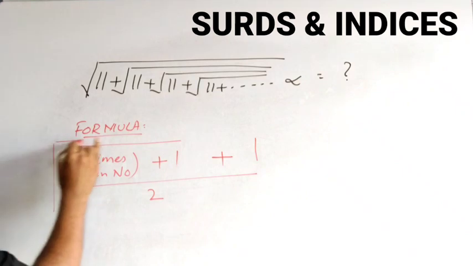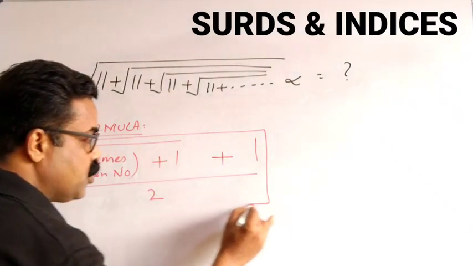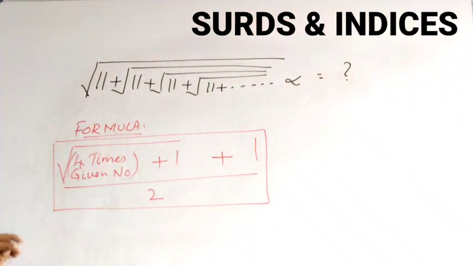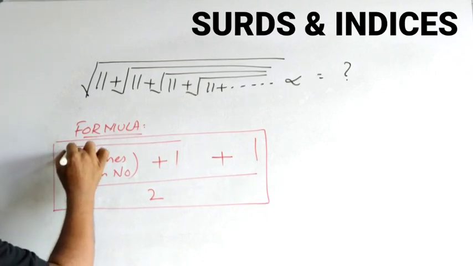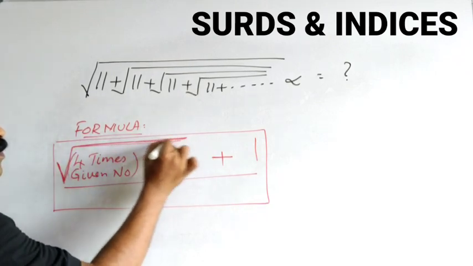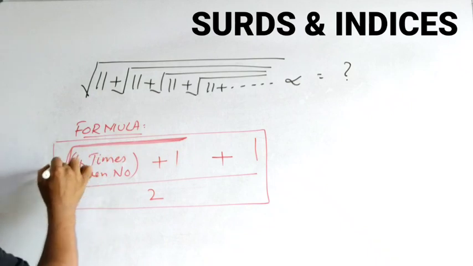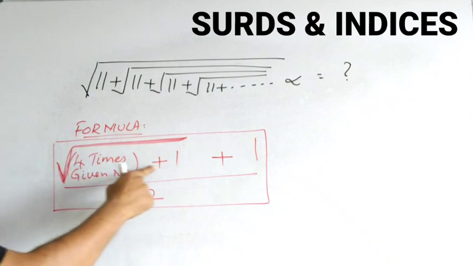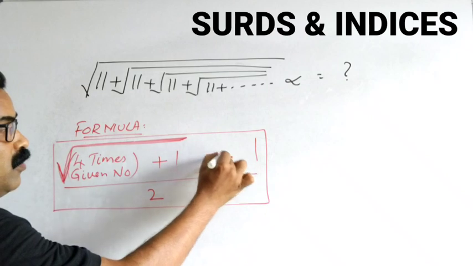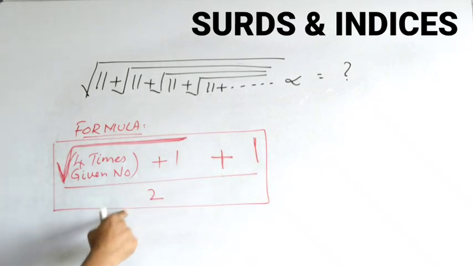Very, very important formula, so that you can solve it. What is the formula? 4 times the given number plus 1, up to here it is in root, then one more plus 1 outside, divided by 2.